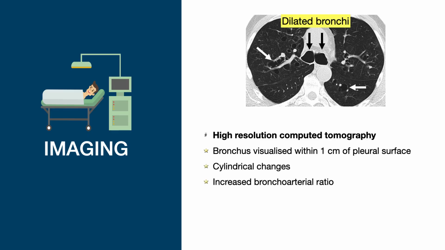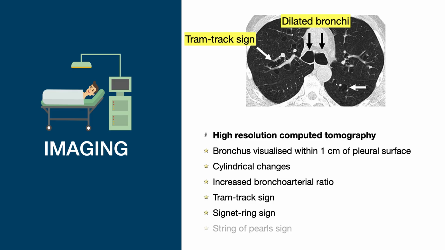Increased bronchoarterial ratio, where the diameter of a bronchus is 1.5 times or more that of the adjacent pulmonary artery branch. Other signs on CT that describe bronchiectasis are tram track sign, signet ring sign, and string of pearls sign.